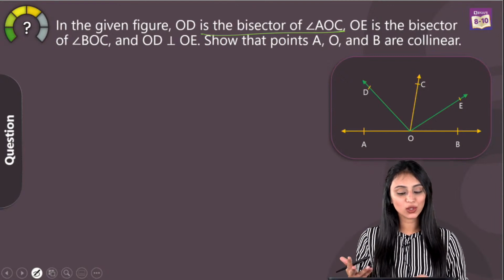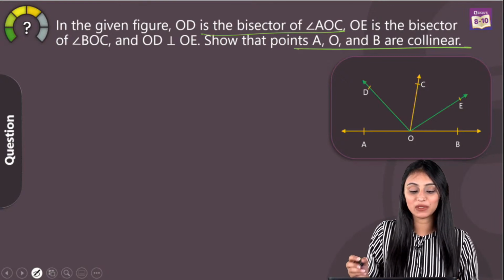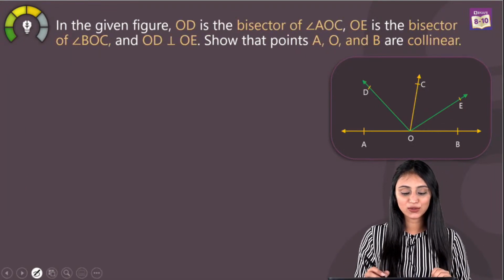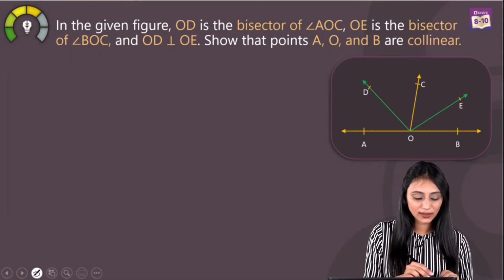OD is perpendicular to OE. Show that points A, O and B are collinear. And you can see that it's a moderate one, right? So all we need to do here is very simple. Look at the keywords that we have.